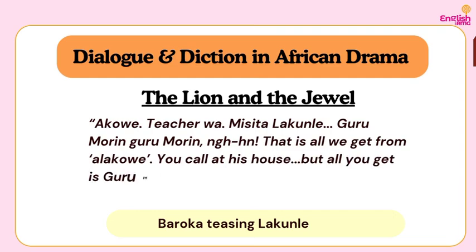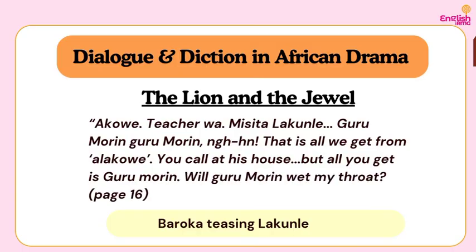"Akowe," teacher. Our Akowe, Yoruba word. Teacher is English, wa is Yoruba. Teacher wa is "our teacher" in English. Mr. Kunle, he could have said Mr. Kunle, but he said it the Yoruba way. So this is domestication of the English word into Yoruba. "Guru morning, Guru morning. That is all we get from Alakowe. You call at his house, but all you get is Guru morning. Will Guru morning wet my throat?" So this can be seen on page 16.